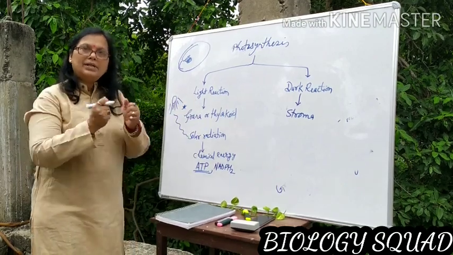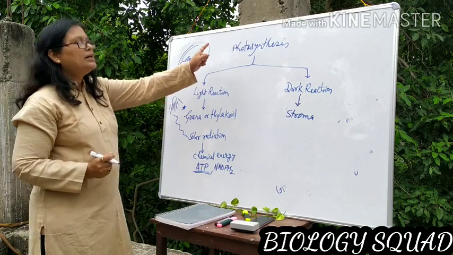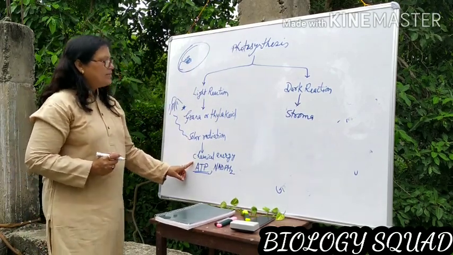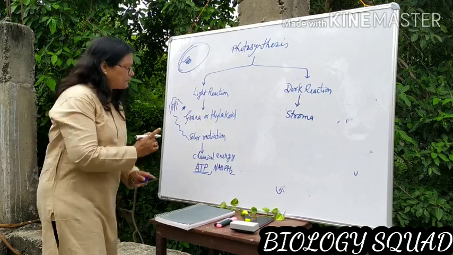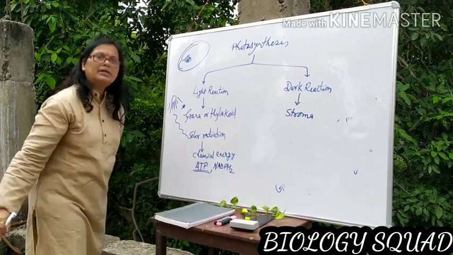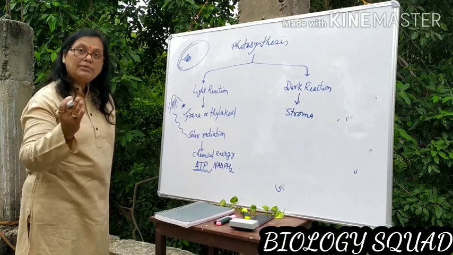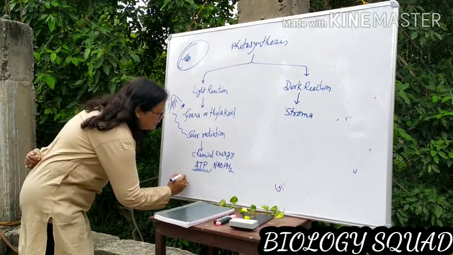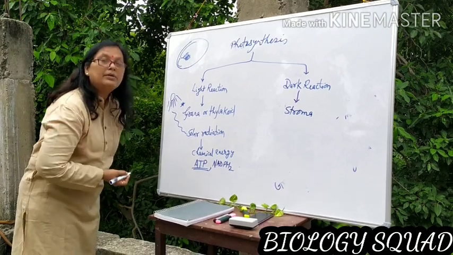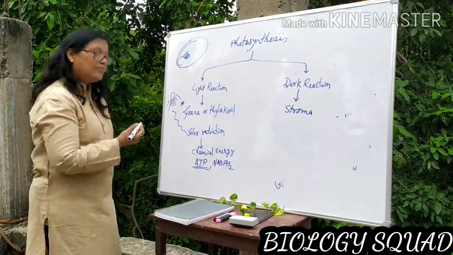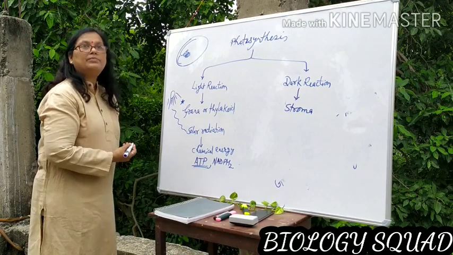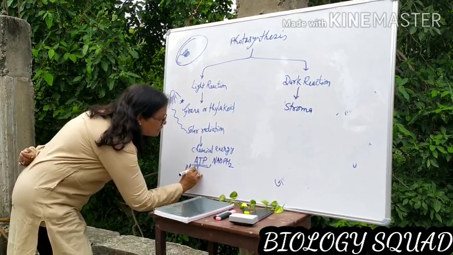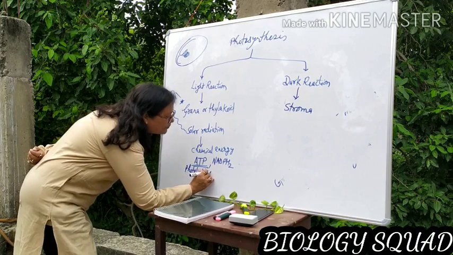First of all, energy is generated by the use of photons. Solar radiations are converted into chemical energy, and due to the photons, one more thing occurs in this light reaction, that is splitting of water molecule. Water splits in the presence of photons, and it is called photolysis of water.